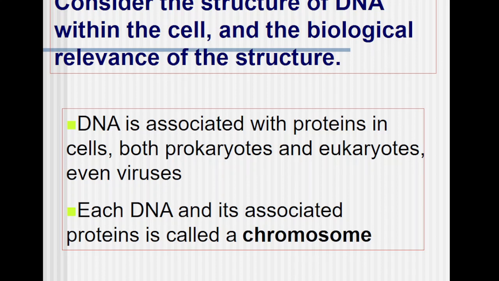associating with some other proteins and wrapping upon itself, and it forms a giant structure which we call a chromosome. So DNA is associated with proteins within a cell, both prokaryotic and eukaryotic, and even in viruses. There are some viruses which carry DNA as genetic material. A few viruses carry RNA as genetic material. Now each DNA and its associated proteins together we call a chromosome. Chromo means color and some means body. So a chromosome is a conjugate of DNA and protein.